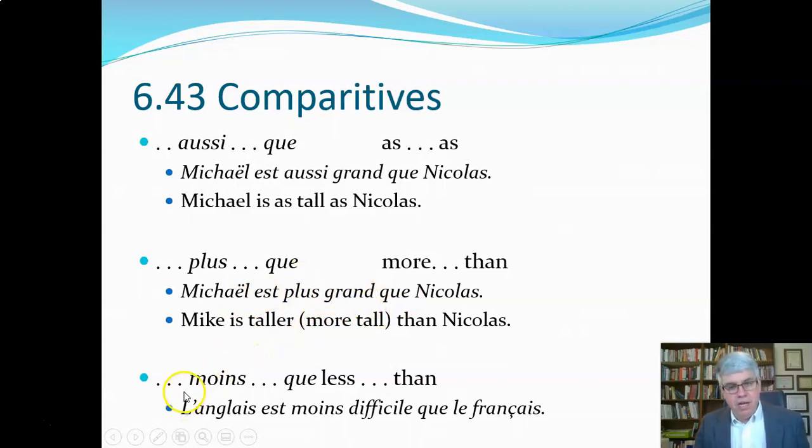Here we've got moins, meaning less. Moins que means less than. L'anglais est moins difficile que le français. English is less difficult than French. So those are the comparatives, showing something is more or less or the same as.